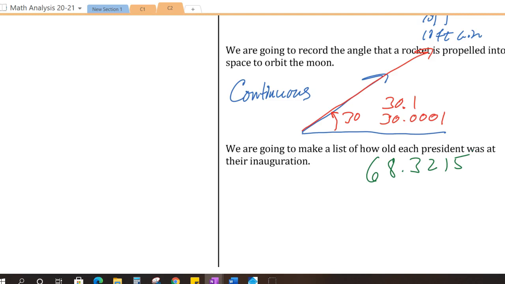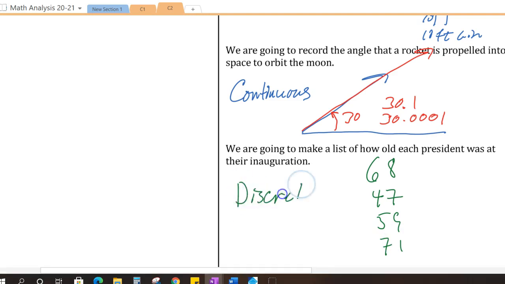We typically count years or ages of people in whole numbers. So one president's 68, the other president was 47, the other president was 59, the other president was 71. These are specific, discrete years. We're not going to count decimals when asking how old a person is. So this one is going to be discrete.